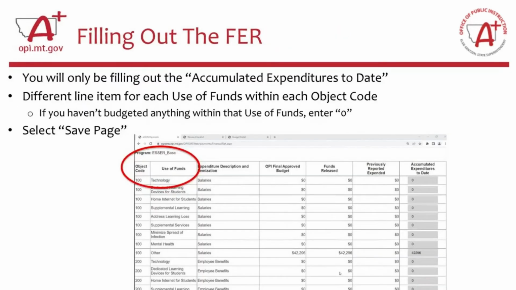Next slide, please. So when you go to fill out the FER, you are only filling out that last accumulated expenditures to date column. Again, I want to highlight there's a different line item for each use of funds within each budget code. So when you are filling this out, if you haven't budgeted anything within that use of funds, you'll just enter the number 0 because you budgeted $0 and you spent $0 out of that use of funds.